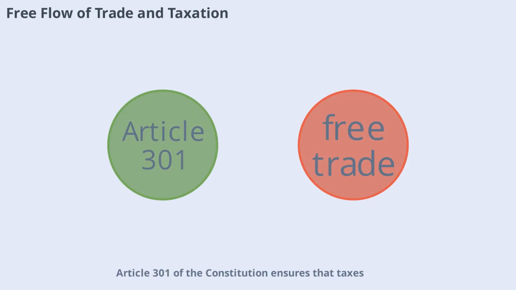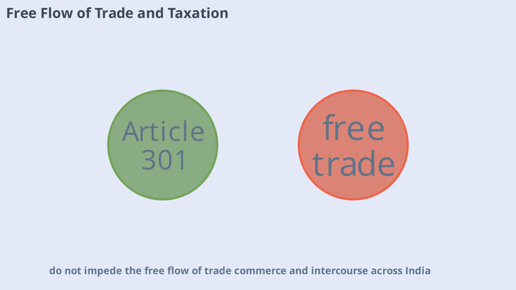Article 301 of the Constitution ensures that taxes do not impede the free flow of trade, commerce, and intercourse across India. This provision supports a unified national market, preventing states from imposing barriers that could disrupt economic activity.